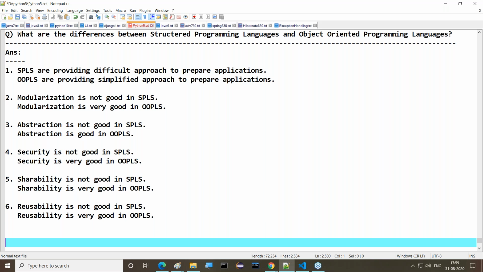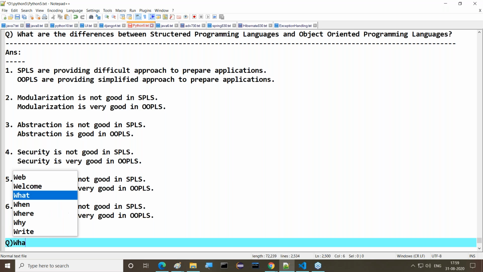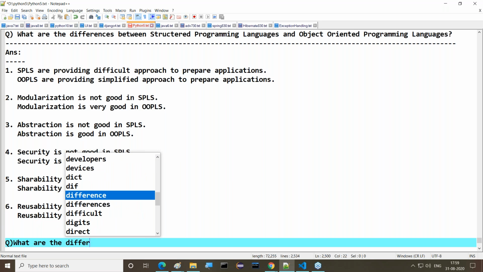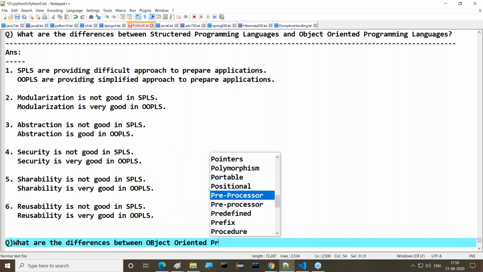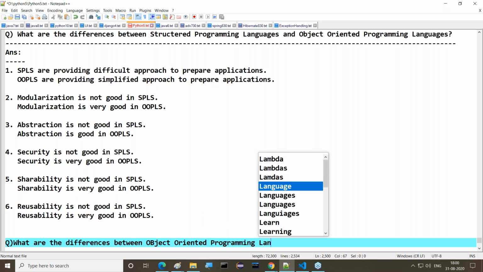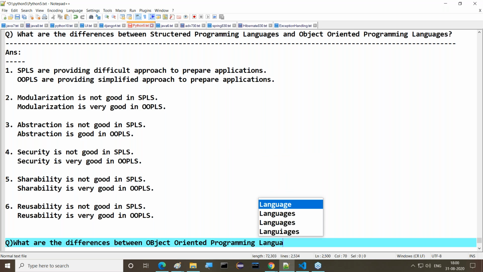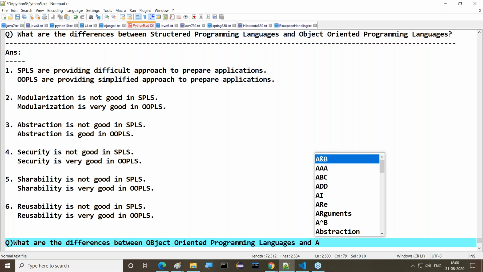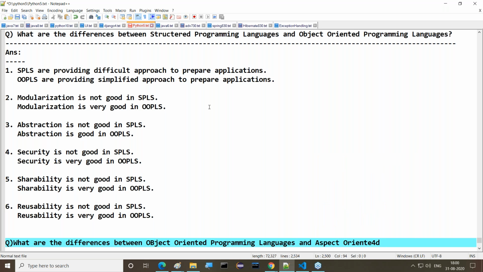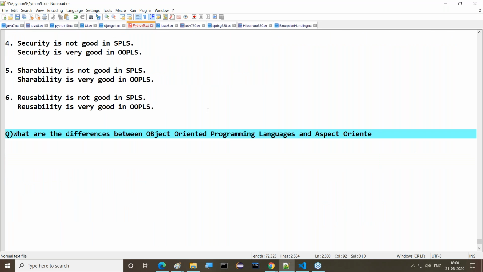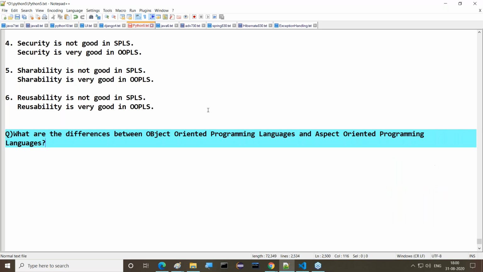Right. So next, after this, another question: what are the differences between object-oriented and aspect-oriented programming languages?